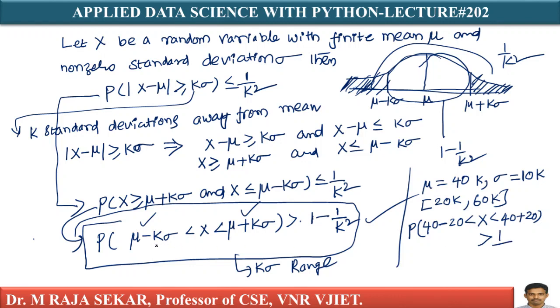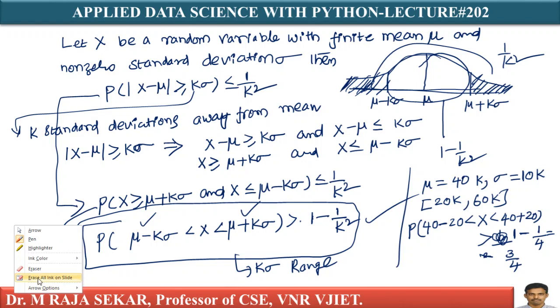In the place of k, I am writing 2. Therefore, the probability is greater than 1 minus 1 by k square. My k is 2, 2 square means 4. So 1 minus 1 by 4 is equivalent to 3 by 4. I can write it like this.